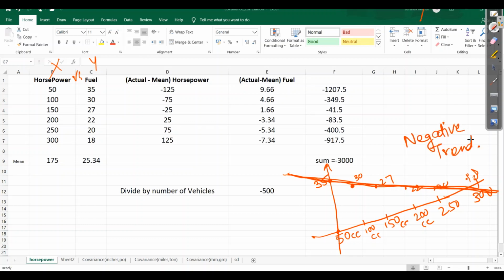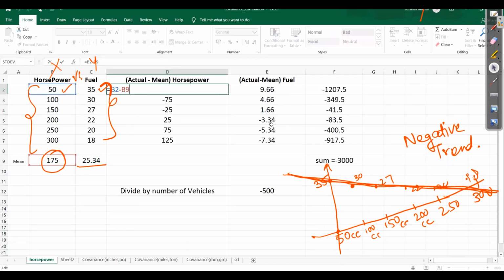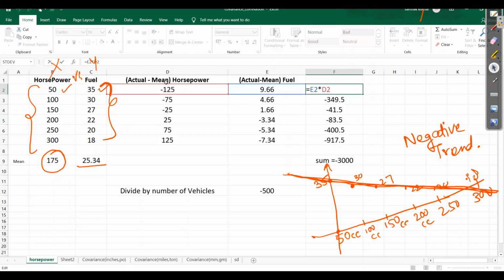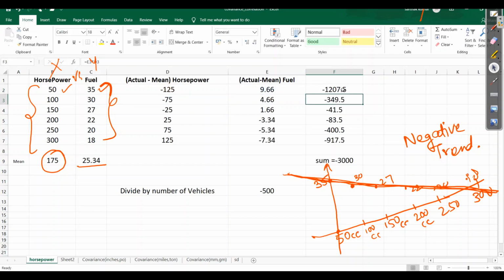And if we also see it in terms of statistics, we have horsepower and fuel. Here I have calculated the mean for horsepower. For fuel it is 25.34, and then we have calculated actual minus mean. The same we did for fuel, and then we multiplied these X and Y variables, and after that we calculated the sum.